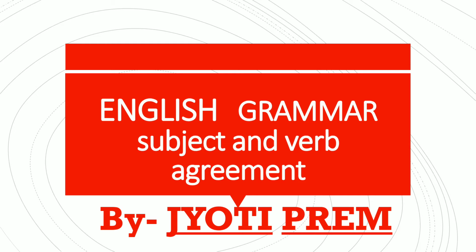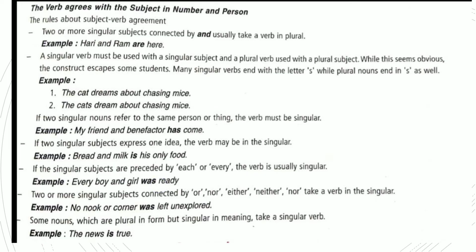So today we are going to begin with our next topic, that is subject and verb agreement in grammar. So let us see what is stored for us today. Now students, usually we say that the verb agrees with the subject in number and person. Now here are certain rules given, the rules about the subject and the verb.